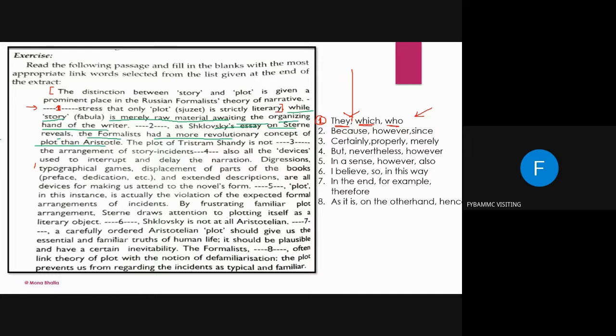Okay, so यहाँ पे क्या आएगा? आप लगा के देखो प्लीज, टाइम वेस्ट नहीं करेंगे. एग्जाम में ऐसे आएगा तो आपको क्या करना है? You will put the number one because लगा के देखो. Because as Shklovsky's essays on Sterne reveal, because as तो हो ही नहीं सकता. However, as Shklovsky's essays on Sterne reveal, the formalists had a more revolutionary concept. It sounds better, right? तो हम लोग क्या करेंगे? थोड़ा सा जीरो इन कर लेंगे इसके लिए. We feel कि yes, this is now. अगर since लगा के देखते हैं, बच गया ना. Since as doesn't sound right. So the answer will be however.